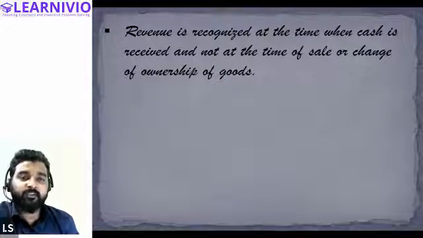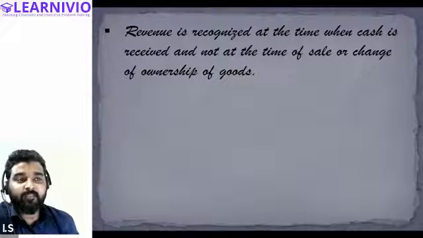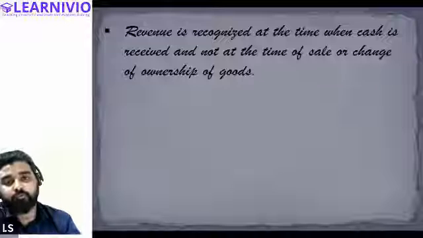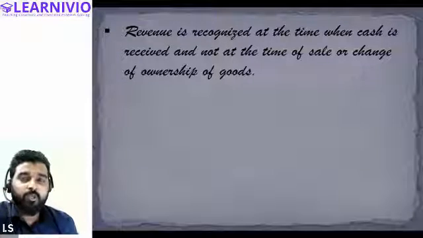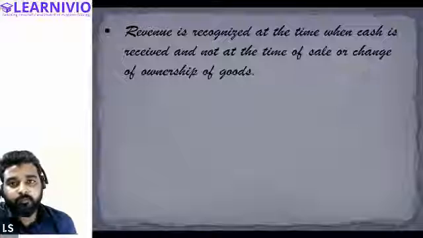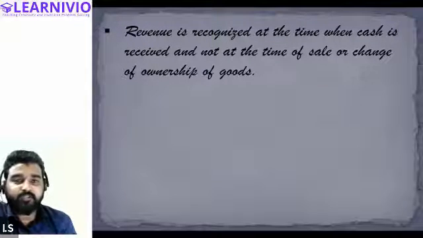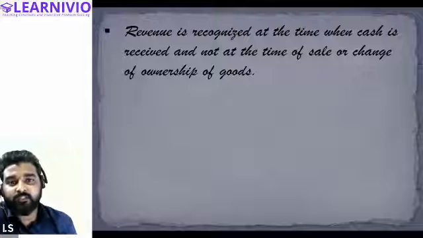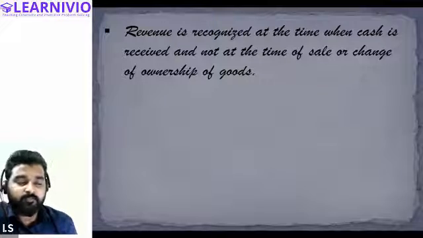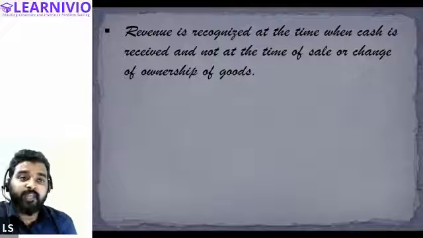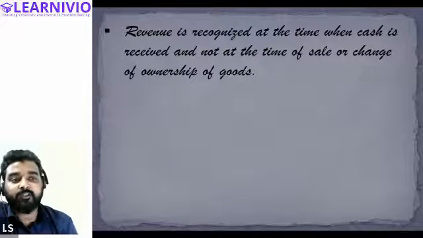Getting my point? Revenue is recognized at the time when cash is actually received and not at the time of sale. Usually, as soon as we sell goods to some person, we start recording the transaction in our journal or books of account. But if we are following cash basis accounting, we won't record that transaction.